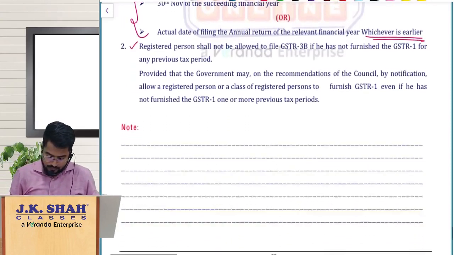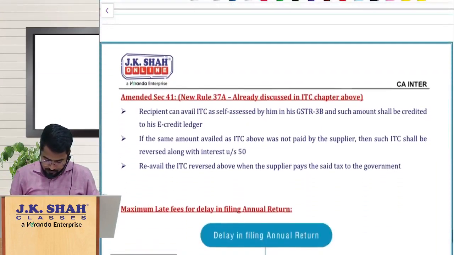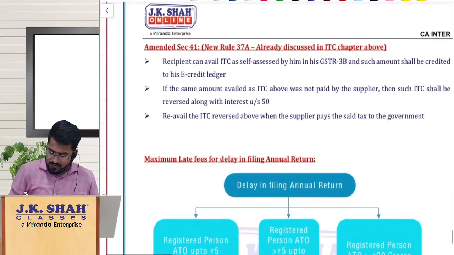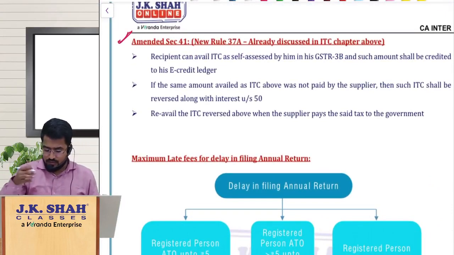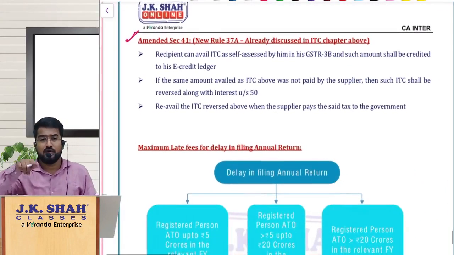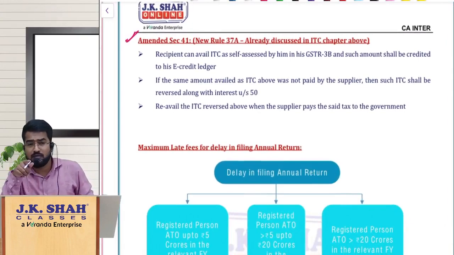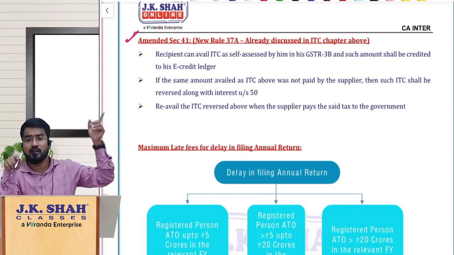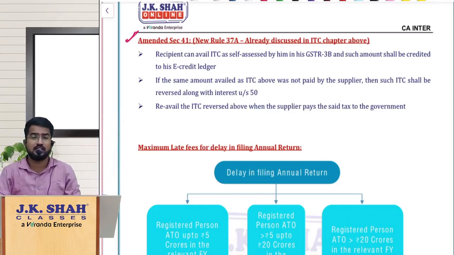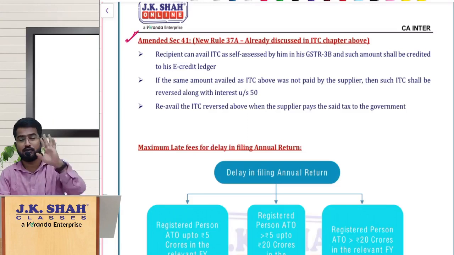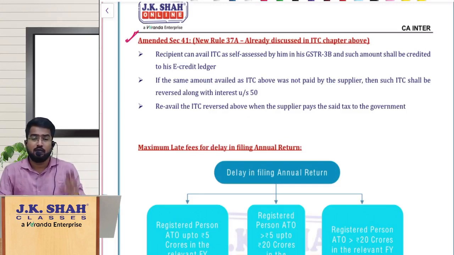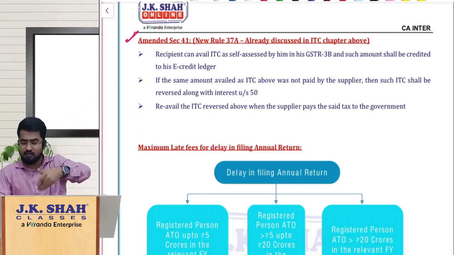Okay, next, amended section 41, rule 37A. We have already discussed this, guys, in chapter number 6. I taught you that rule 37A, where you have availed ITC because your supplier filed GSTR 1, and it is reflected in your 2B. But your supplier has not filed his GSTR 3B on or before 30th September of the succeeding financial year. So you should reverse that ITC on or before 30th November without interest. After 30th November, if you are reversing that amount, then interest shall be paid. And whenever he is filing 3B, then again you can re-avail ITC, already discussed concept.